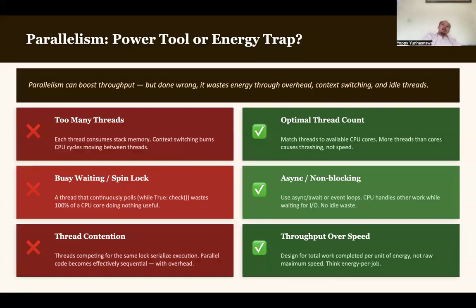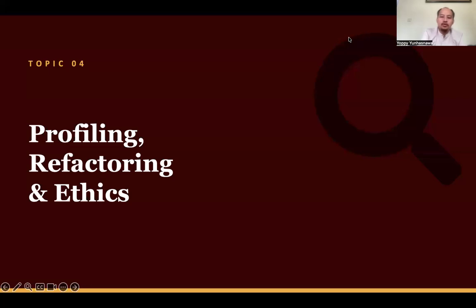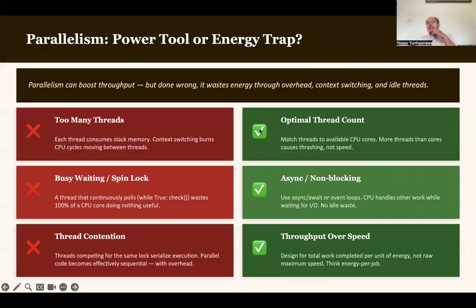Okay. Then next is about parallelism. Usually the more skillful programmers create their software multi-threaded. Of course, multi-threading or parallelism is good. Why? Because a large amount of processing can be done in less time. So parallelism is good.